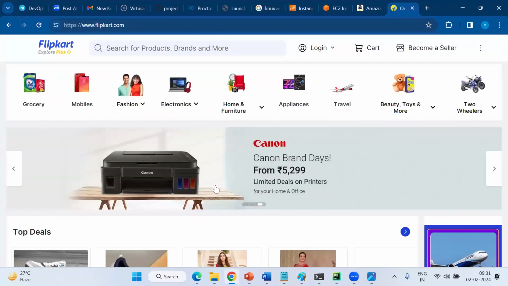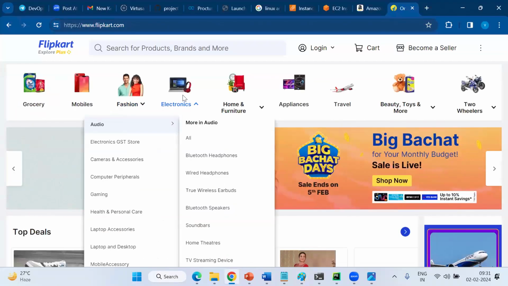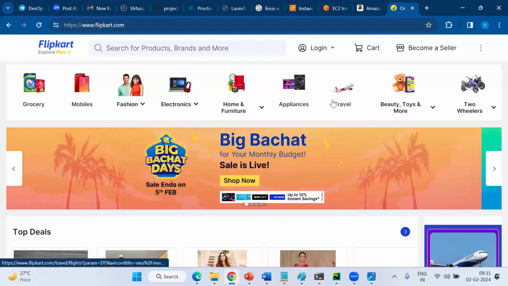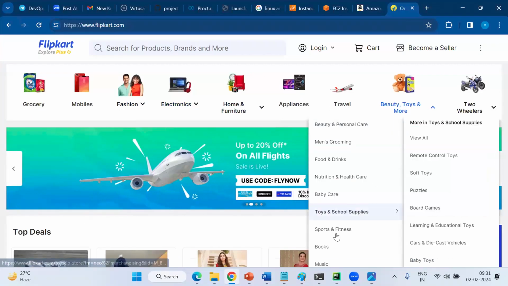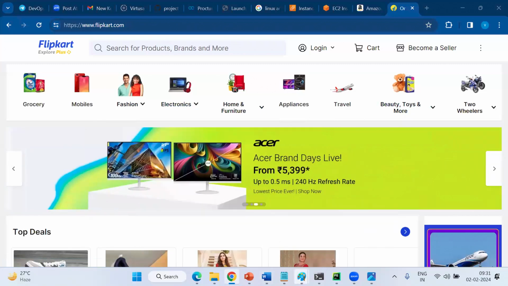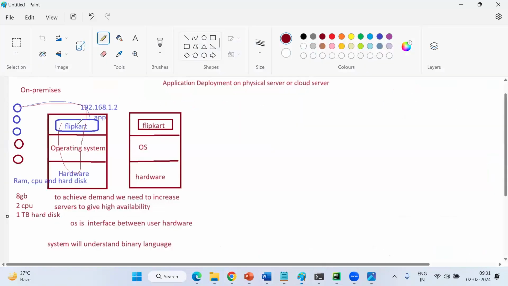So my Flipkart application, what does it mean? For example, guys, I'm opening electronics. Another person can open travel. Another person can open two-wheelers. So the requests are different or not? Requests are different. For each request, your Flipkart is accessing some RAM from the hardware. The request will go like this and consume some RAM. The next guy is accessing some class, the application runs and takes some. See what's going on in the backend. Every request consumes some RAM, right or not?